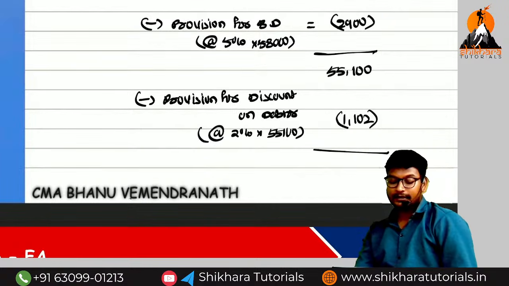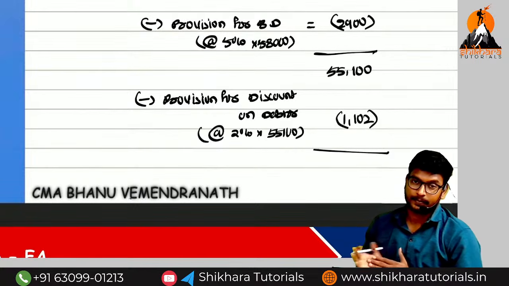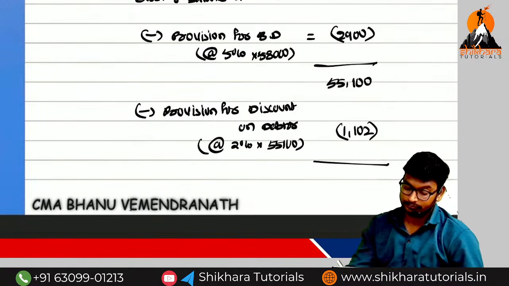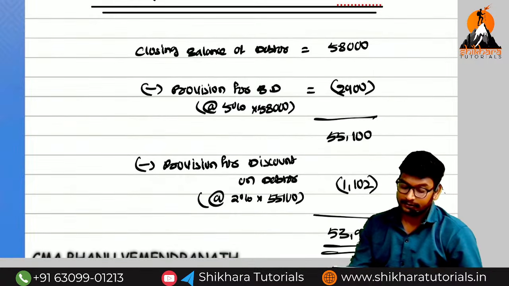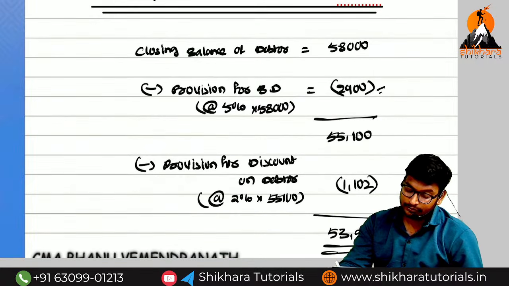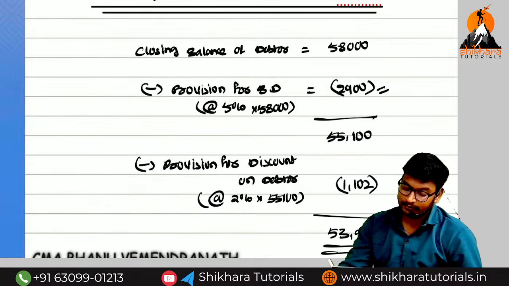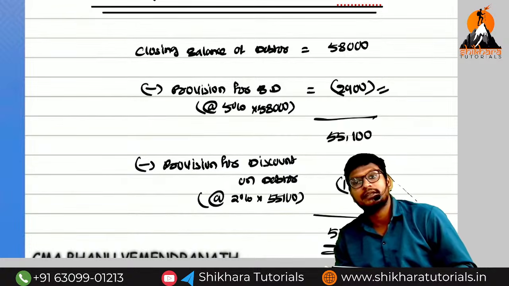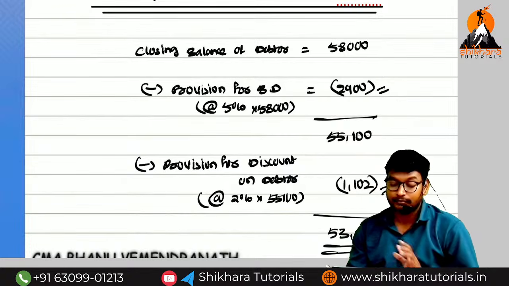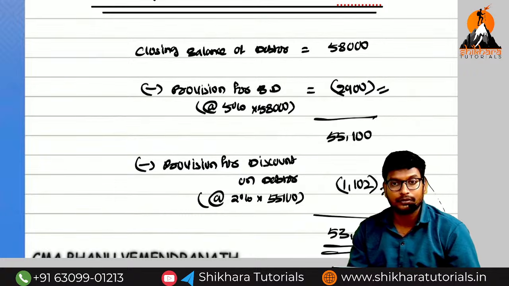That is not a regular class now. So how much? 53,998. What is the meaning of this 2,900? Closing balance of provision for bad debts. What is the meaning of 1,102? Closing balance of provision for discount on debtors. So I will do it for 2020. You can do 2021 on your own.